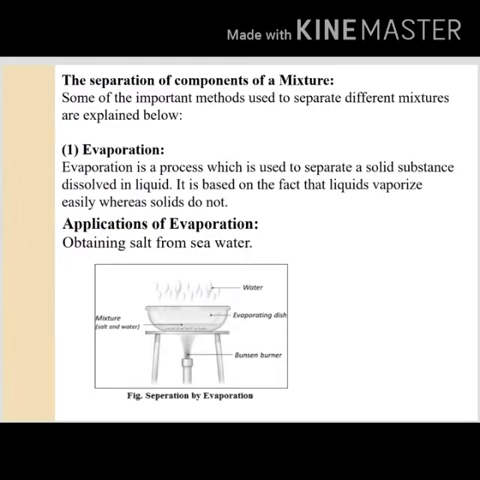Now we see the separation of components of a mixture. Some of the important methods used to separate different mixtures are explained below. The first one, evaporation. Evaporation is a process used to separate a solid substance dissolved in a liquid. It is based on the fact that liquids vaporize easily whereas solids do not. Application of evaporation: obtaining salt from seawater. You can see the figure over there.